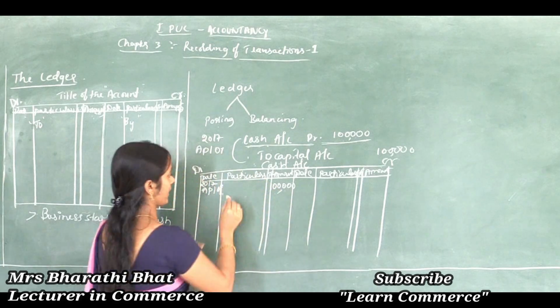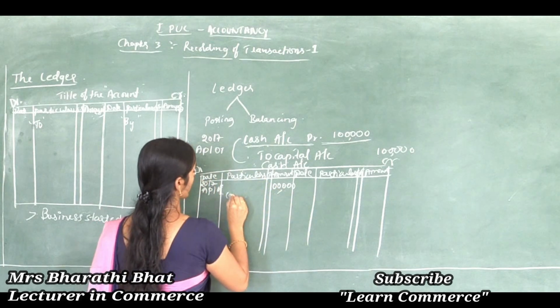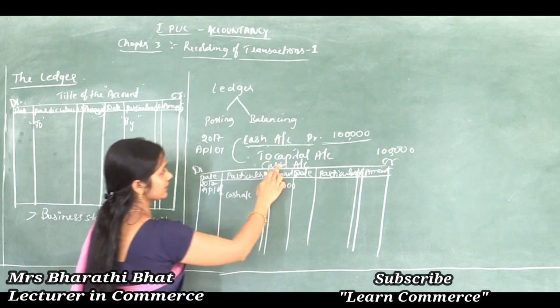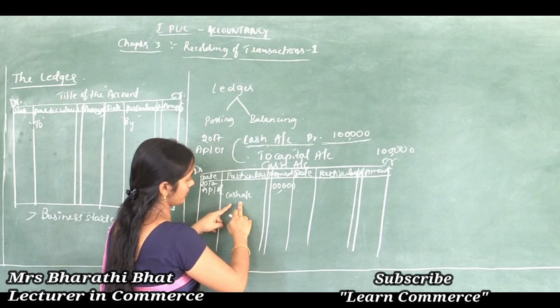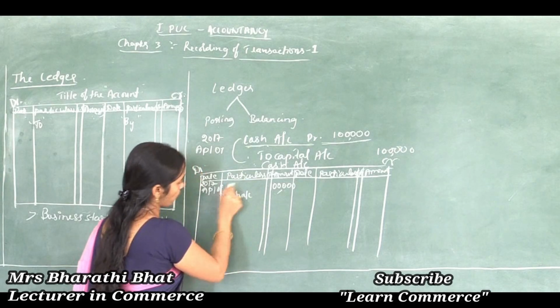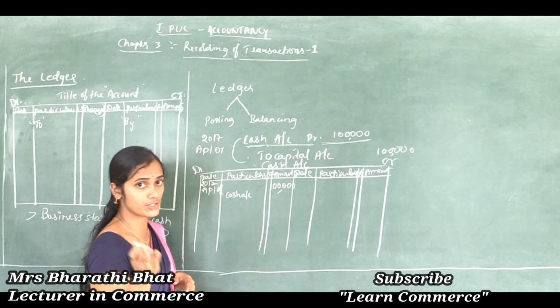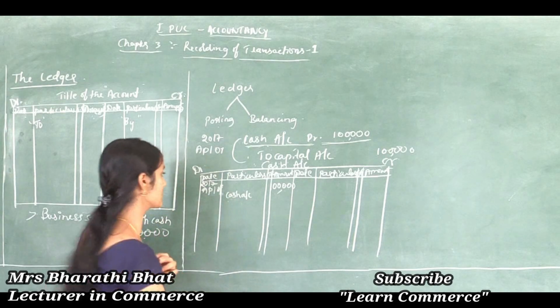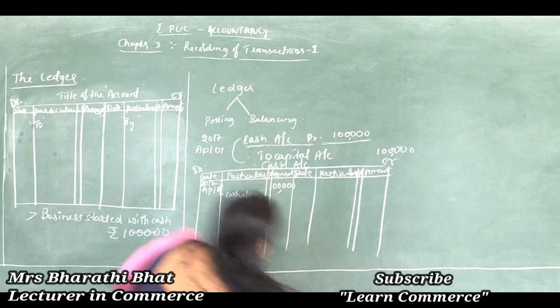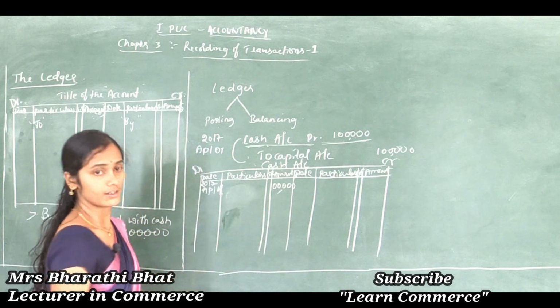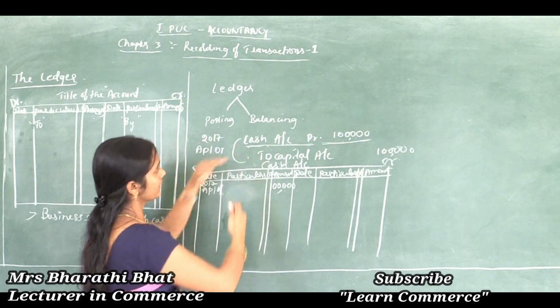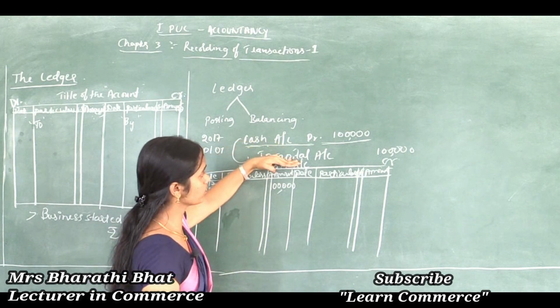See, for example, suppose I wrote cash account here, cash account 1 lakh. Can you analyze for what reason this cash account is used? So here, say cash account to capital account.